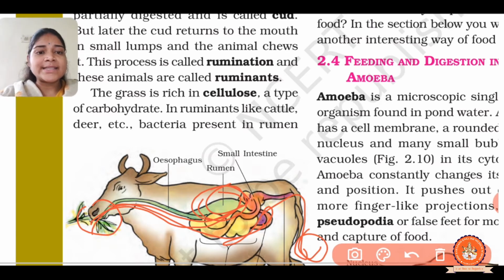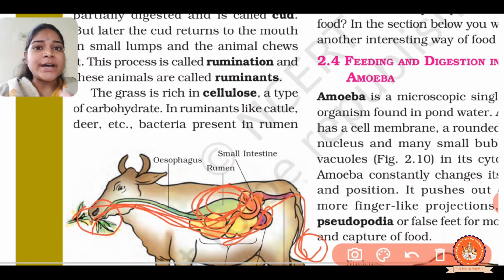So this is the digestive system of rumination. Again I repeat: when grass eating animals eat grass, they do not chew it. They directly swallow it and store it in the rumen, and the rumen digests the cellulose in the grass. Then the partially digested food returns to the mouth in small lumps and the animal chews it.